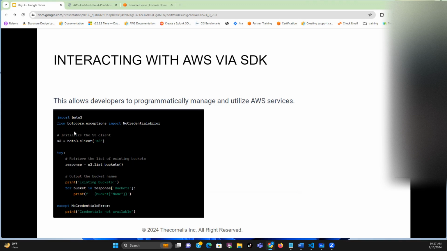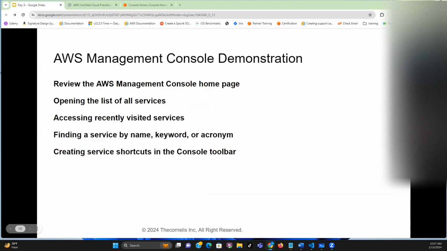So this is a developer or a security engineer or a cloud engineer using Python to interact with AWS services. But don't sweat it, because you don't need that for cloud practitioner. When we get to solution architect and cloud security engineer, we're going to be learning this. So these are the ways to interact with AWS services.